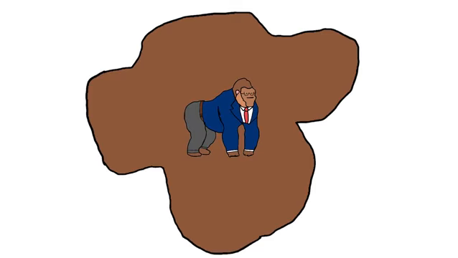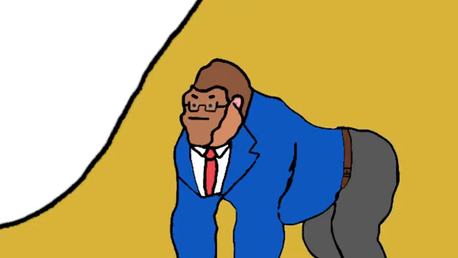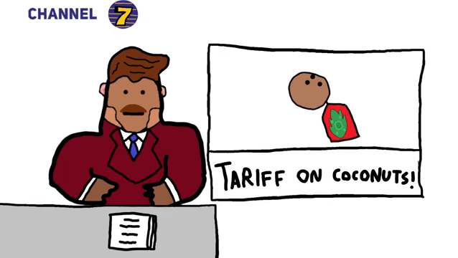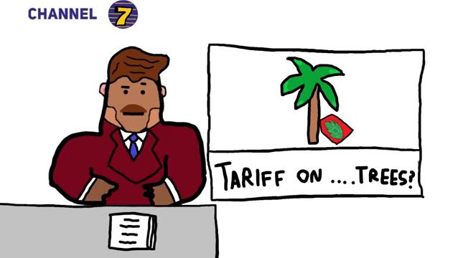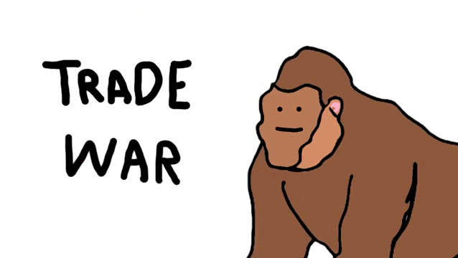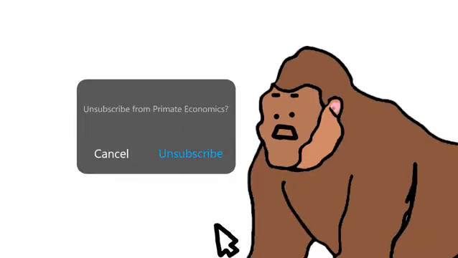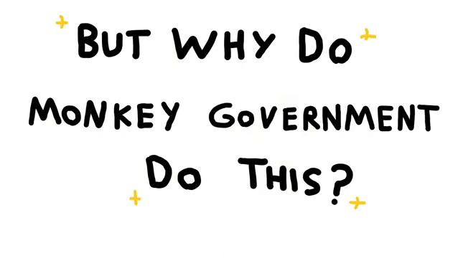Monkeyland government makes money every time monkeys import bananas from Bananaland. But Bananaland government can retaliate. Then Monkeyland could retaliate. Then Bananaland. This is called a trade war. You could say it's guerrilla warfare. No, wait. Why do monkey government do this?